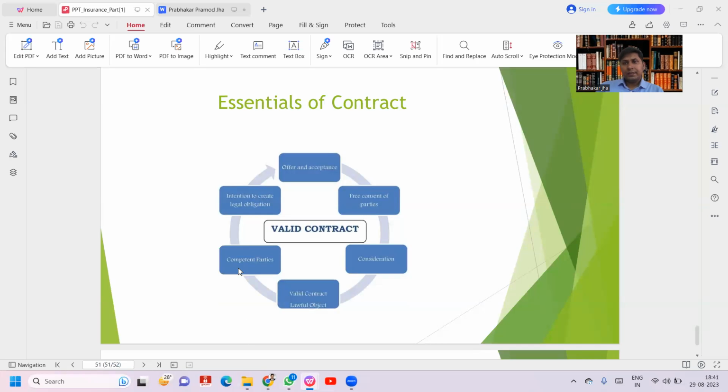Valid object: yes, insurance is a valid contract. Competent parties: a minor cannot take a policy. If a minor wants to take a policy, they have to appoint a guardian. The minimum age for the guardian should be 21, and to make a contract, any person needs to be a minimum of 18. Intention to create legal obligations is also an important feature of an insurance contract.